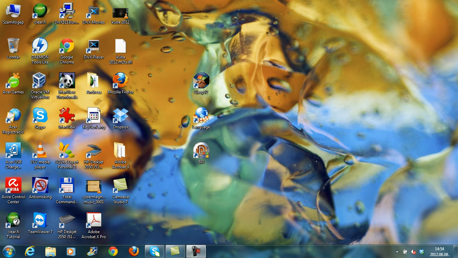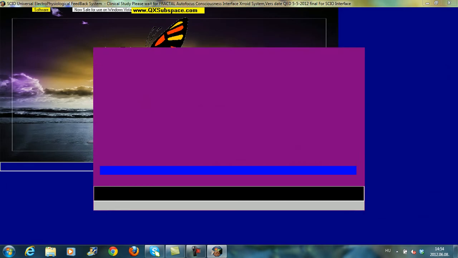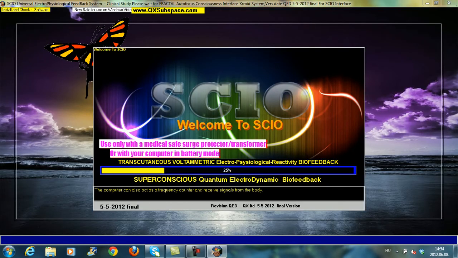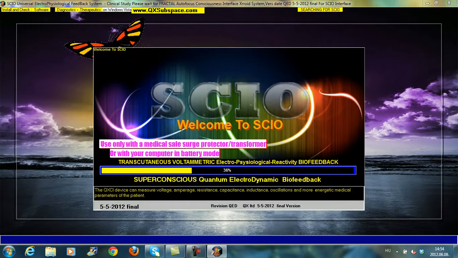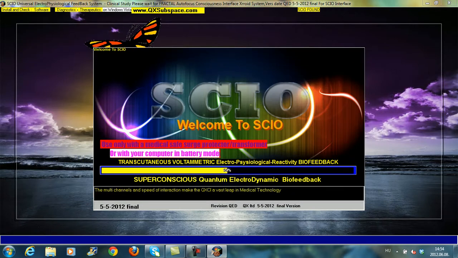So now we are going to look at the BIG from inside of CLASP. To do that, we are going to start the CLASP 32 program by double-clicking on the icon on the desktop. At 25%, the SKIO box is recognized. We click on Close to move on. SKIO is working. Panel has come up.